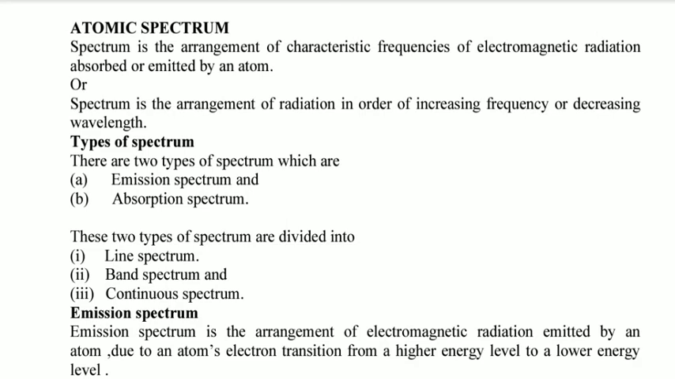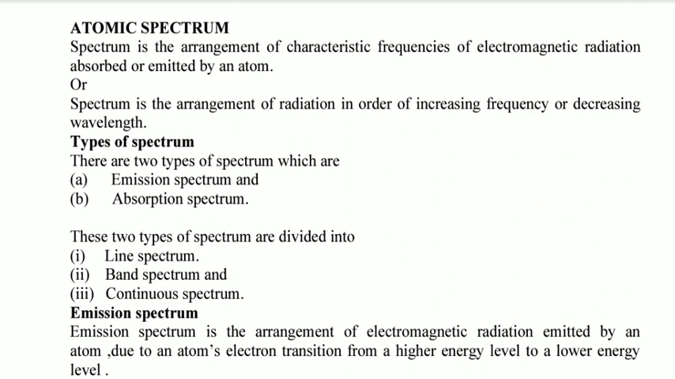Hello, my friends. Today I want to discuss atomic spectrum. So, spectrum is the arrangement of characteristic frequencies of electromagnetic radiation absorbed or emitted by an atom. So, based on this definition, spectrum can be radiations absorbed by an atom or radiations emitted by an atom.